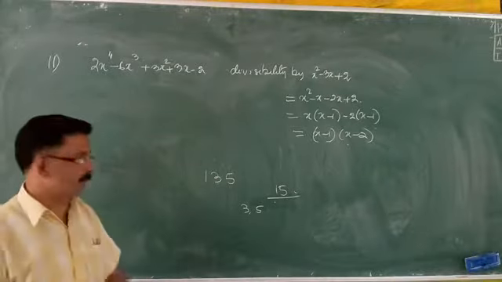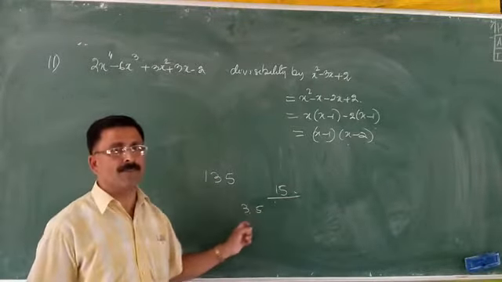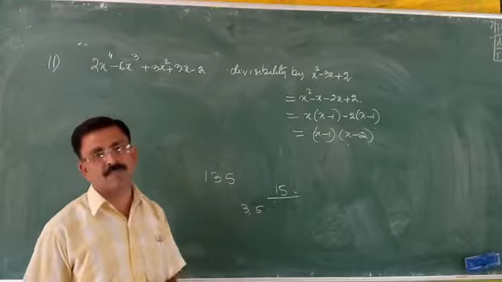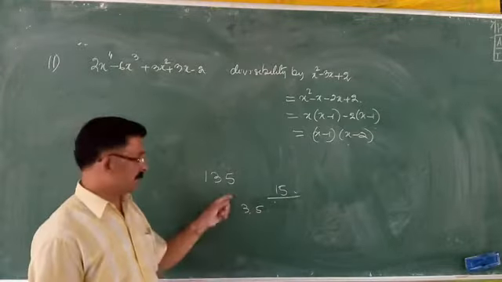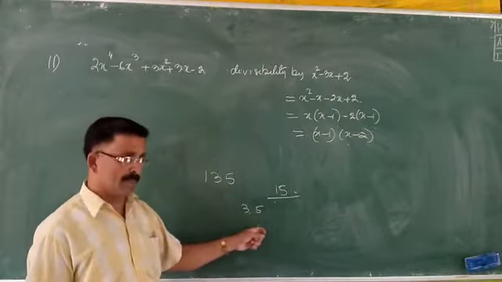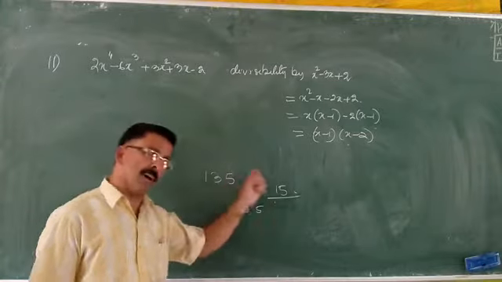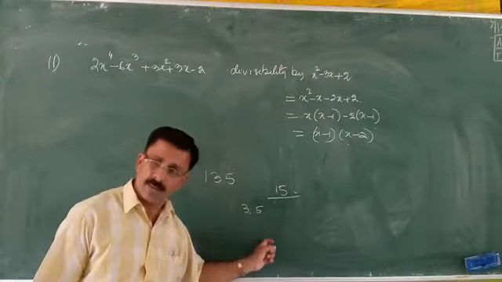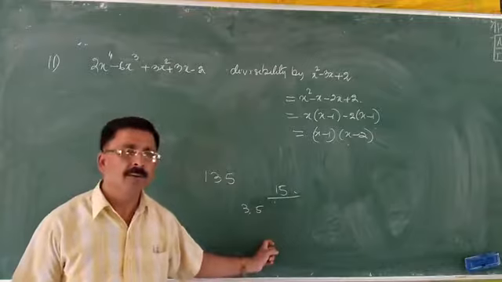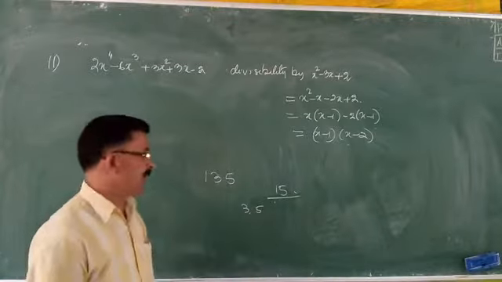This is because 15 is the LCM of 3 and 5. If this number is divisible by 3 and 5 both, that means this can also be divisible by the LCM of these 2 numbers. Are you getting me? Yes, sir.